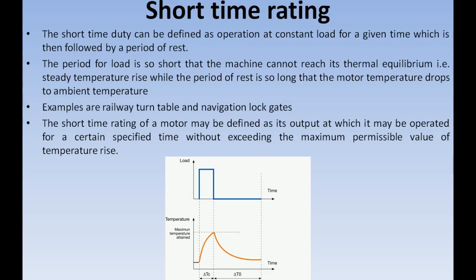So short time duty is clearly explained now. Now we need to know the definition of short time rating. This short time rating is actually the output at which the machine is being operated for this specified period without exceeding the temperature beyond the permissible limit value. So this short time rating indicates the output rating at which the machine is being loaded, that too for a very short period of time without allowing the temperature rise to go beyond the permissible limit.